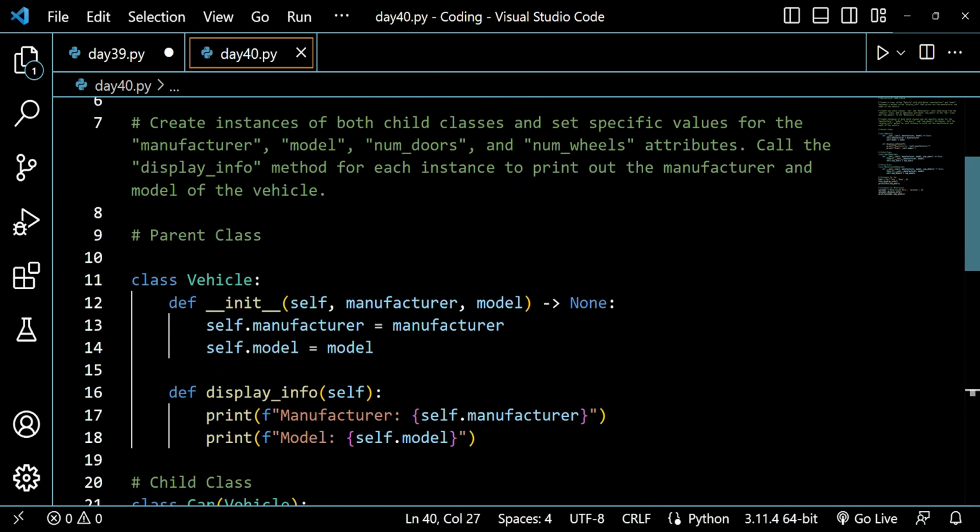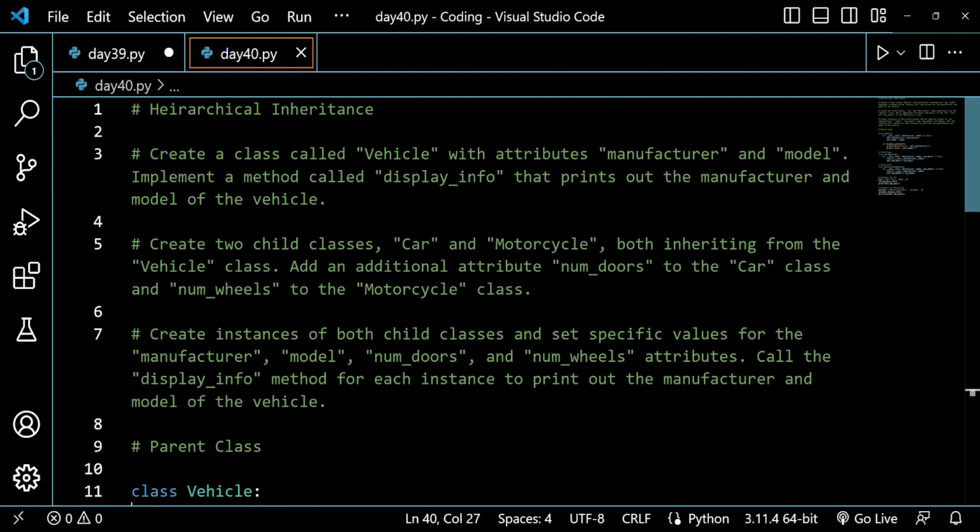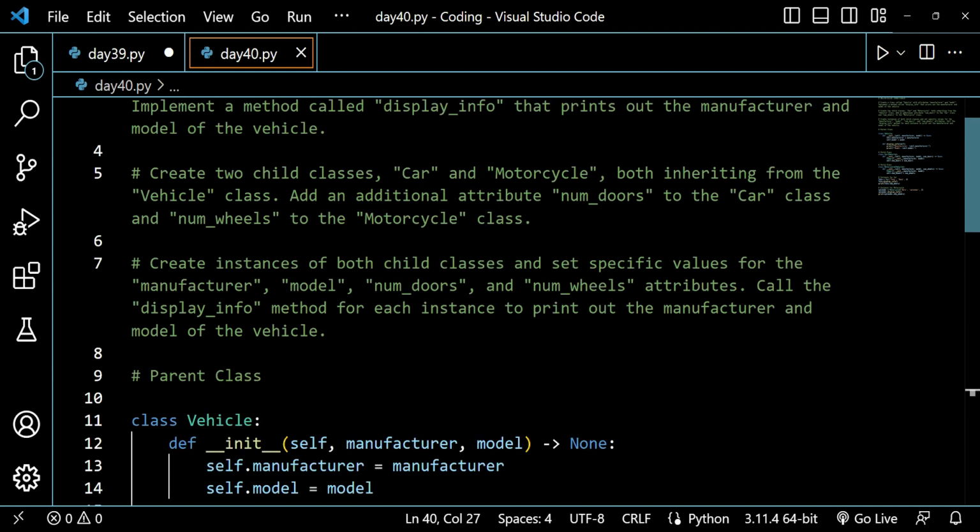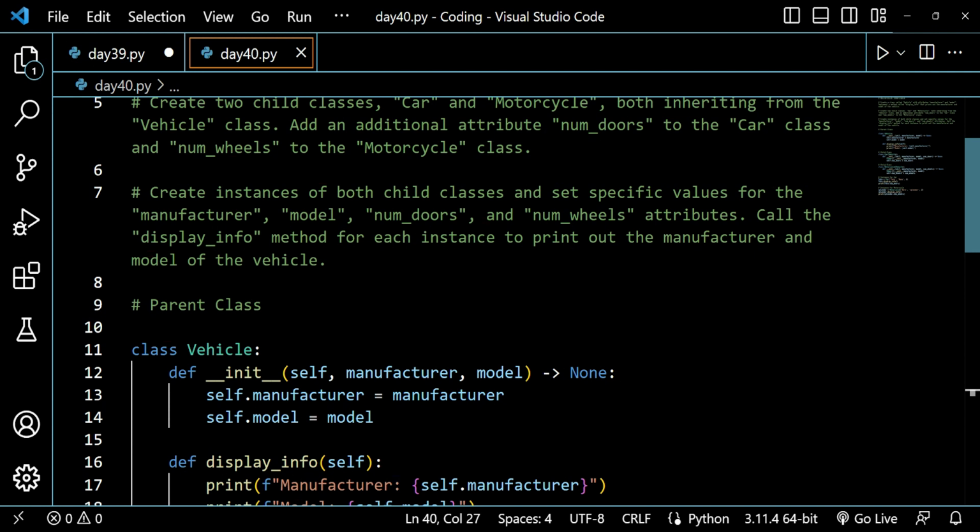So this was all in the question, guys. Hope you have understood this question, and hope you are understanding the logic of hierarchical inheritance. It's a basic concept: there is a single parent class, and it has multiple child classes. Multiple child classes inheriting from a single parent class is called hierarchical inheritance. We have done two questions so far, and we will be discussing more questions and gaining more confidence in this topic of hierarchical inheritance.